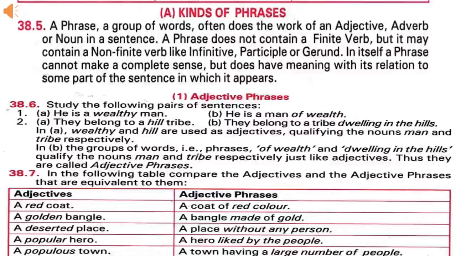Now let's compare adjectives and adjective phrases. A red coat. In this sentence, red is an adjective. A coat of red color. Of red color is an adjective phrase. A golden bangle. Golden is an adjective. A bangle made of gold. Made of gold is an adjective phrase. Students, remember that a phrase does not contain a finite verb, but it may contain a non-finite verb like an infinitive, participle or gerund.